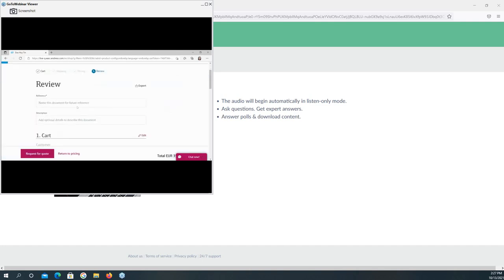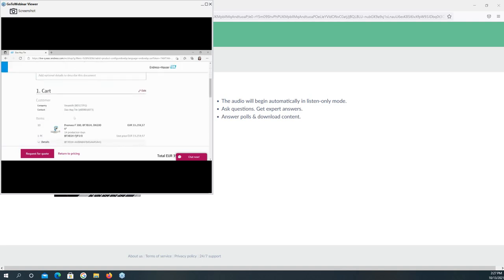After you click request for quote, it will direct you to this page, and then you can fill in the reference, your reference number, so that you can search this order later easily. For example, here I type project X, and I type the date, for example. The description you can fill in, or not, it's up to you.